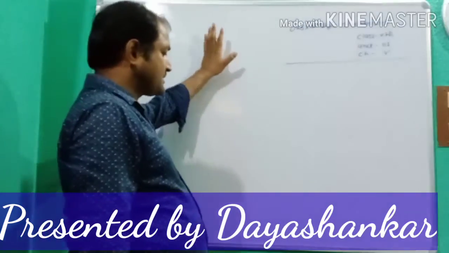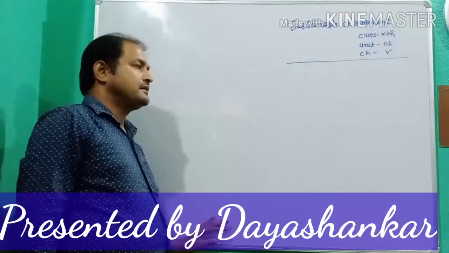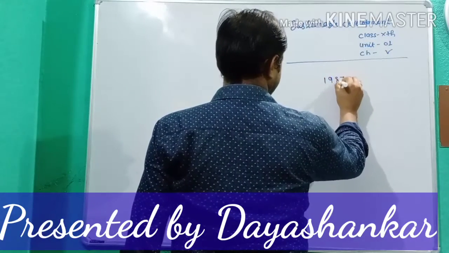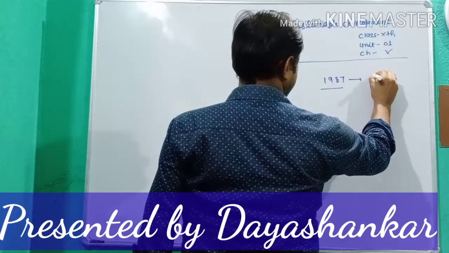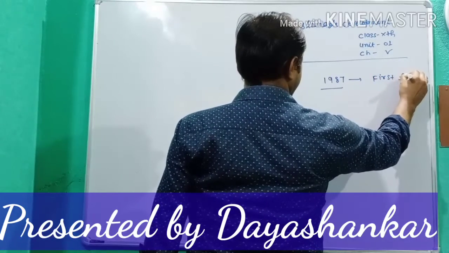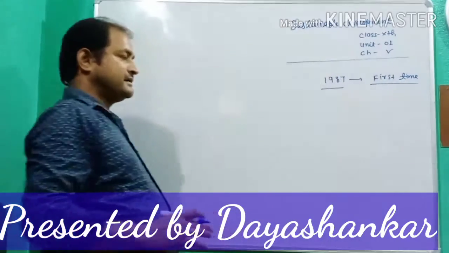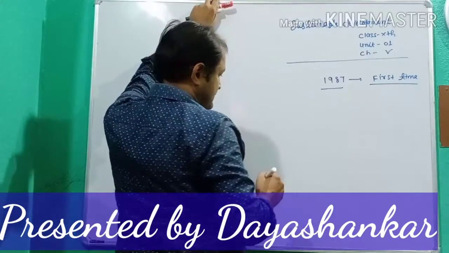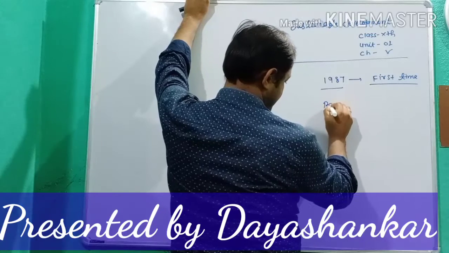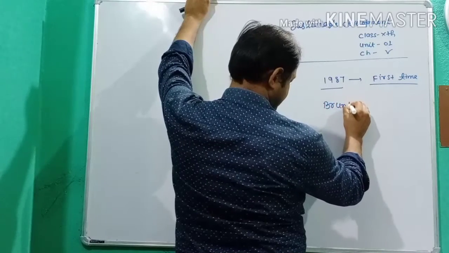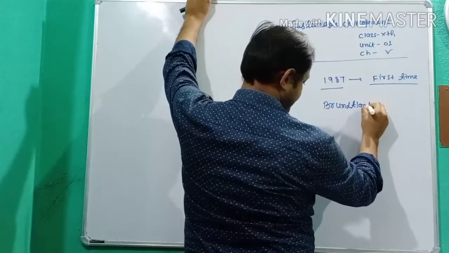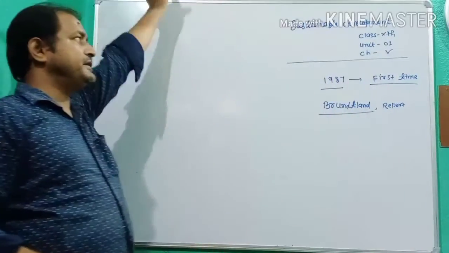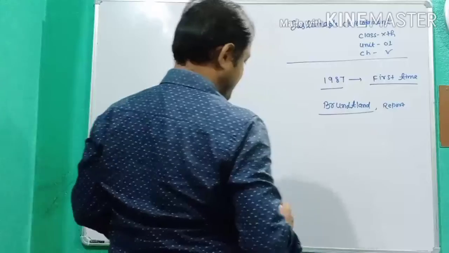Sustainable development is a concept that appeared for the first time in 1987, with the publication of the Brundtland report. In the 1987 Brundtland report, sustainable development was first introduced.